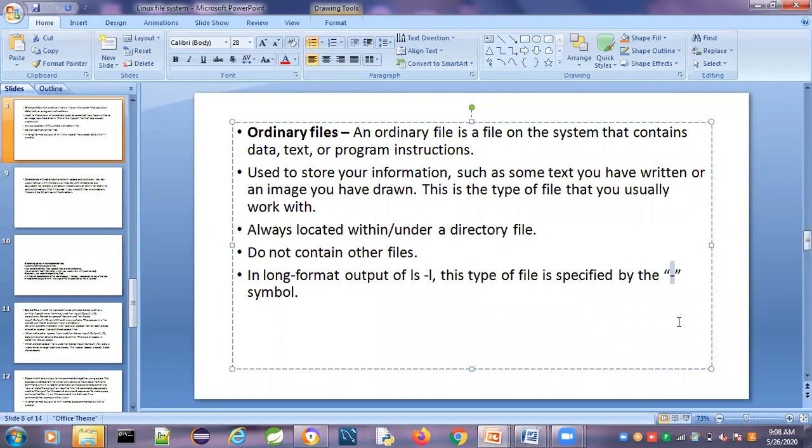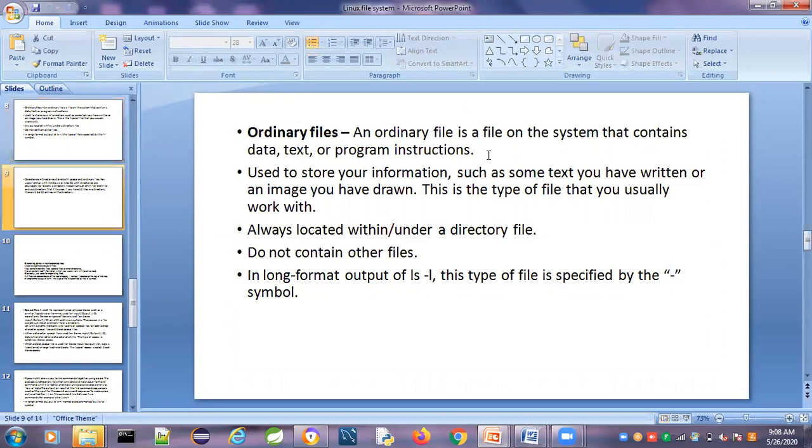There are 7 fields. The first field indicates whether it is a file or directory. If a hyphen is present, that is taken as a normal file. Then what is meant by a directory file?